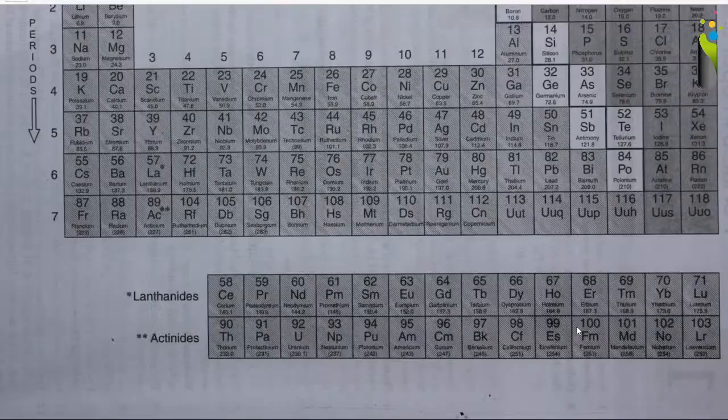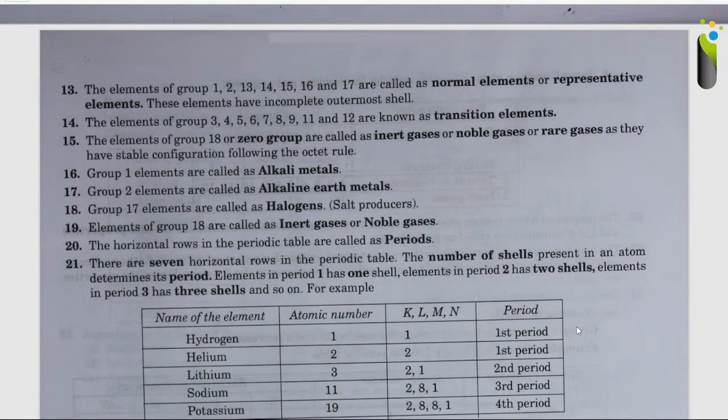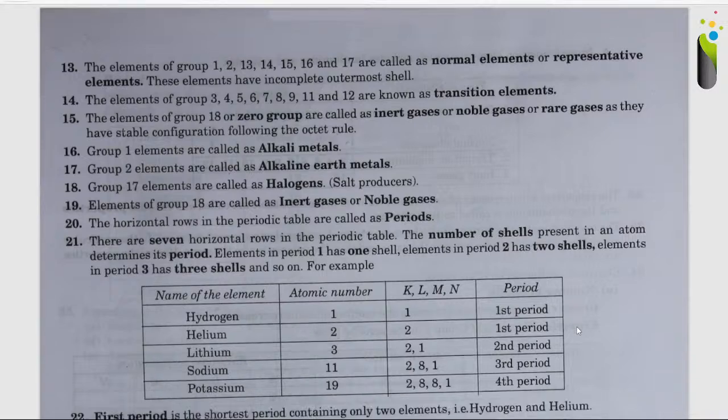Okay, and go ahead. See this, the lanthanides and the actinides as well. Going ahead to the point number 13. The elements of group 1, 2, 13, 14, 15, 16, and 17 are called normal elements or representative elements. These elements have an incomplete outermost shell. So you have to remember the normal elements or representative elements are those which have an incomplete outermost shell. Okay, so I hope you'll remember this.